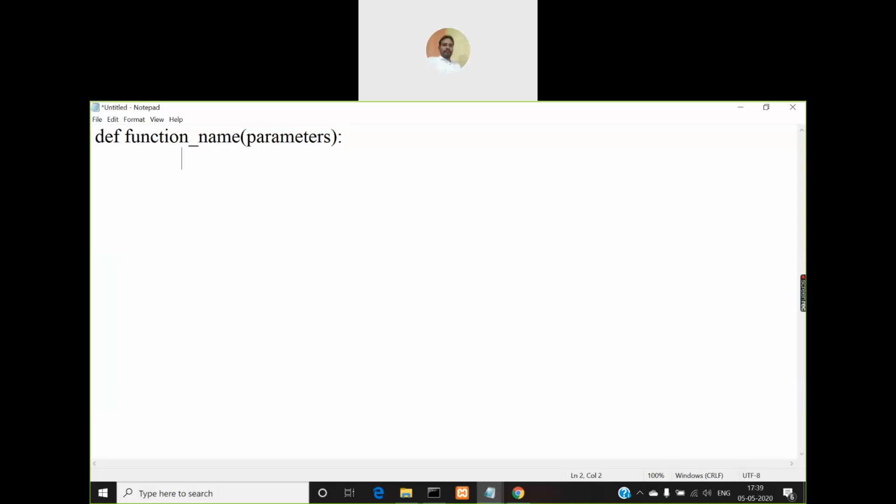So I'll use the same tab space of indentation. You can write any statements here. Statement 1, statement 2. So like this you can create any number of statements like this. If you want, you can also return a value to the calling place. So by using the return keyword, you can return any value to the place from where you call that function, right? I hope you know what is a return type and what are parameters to your function.